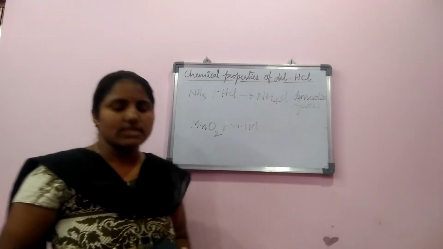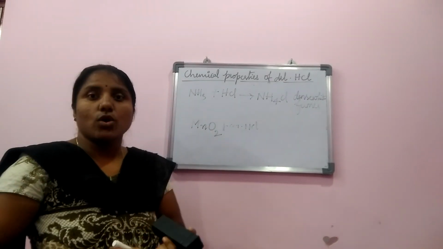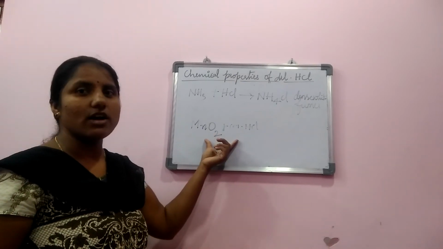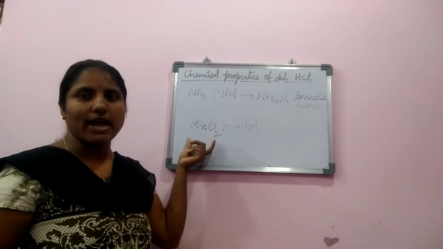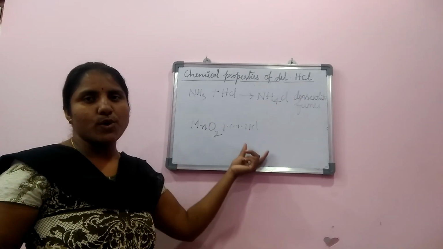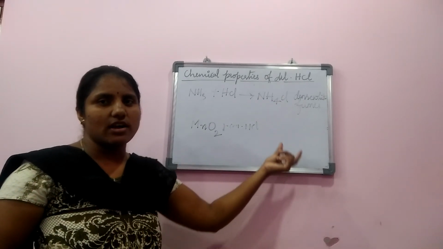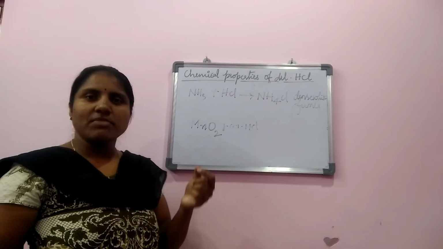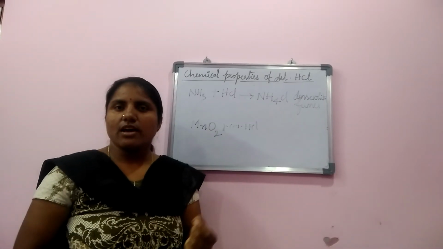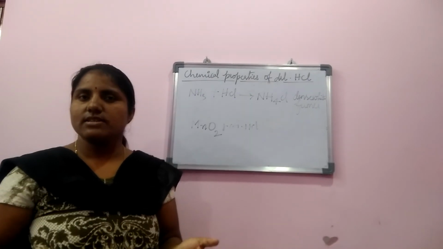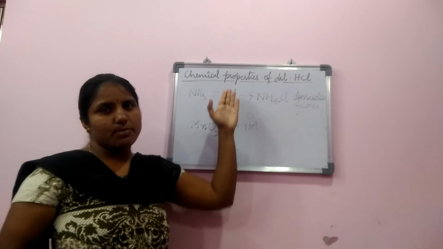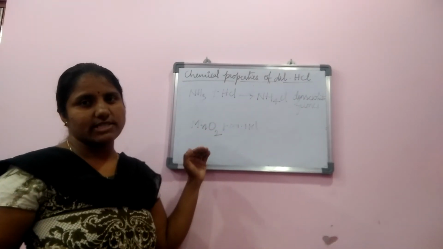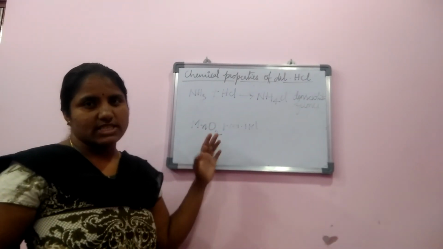it produces greenish yellow color chlorine gas. When concentrated HCl reacts with manganese dioxide, it produces a greenish yellow color gas. So name the gas which is greenish yellow in color. The answer is chlorine. So this is about the chemical properties of hydrochloric acid and the tests for hydrochloric acid. Thank you.